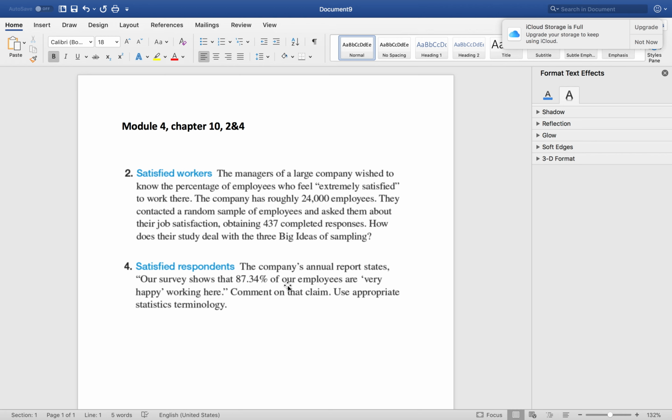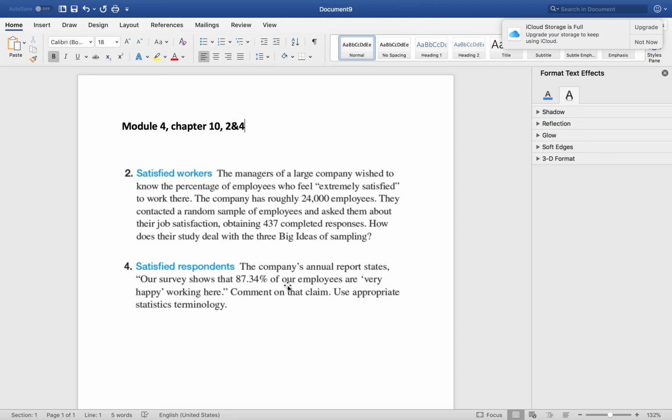It says, satisfied workers, the managers of a large company wish to know the percentage of employees who feel extremely satisfied to work there. The company has roughly 24,000 employees. They contacted a random sample of employees and asked them about their job satisfaction, obtaining 437 completed responses. How does their study deal with the big 3 ideas of sampling?